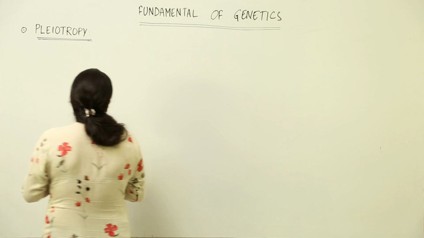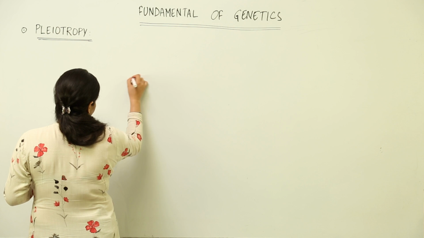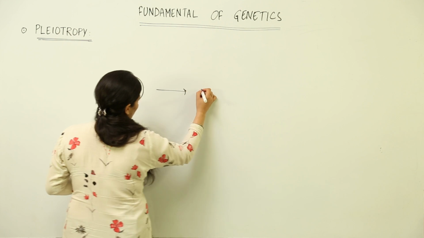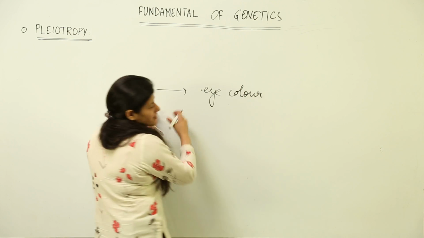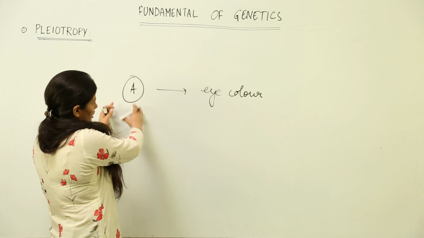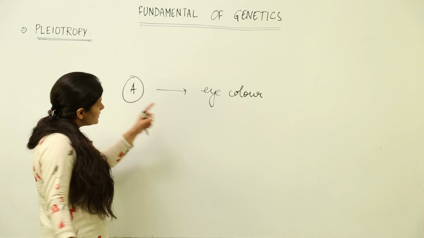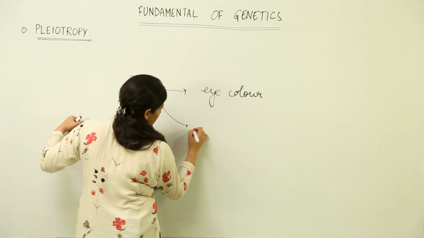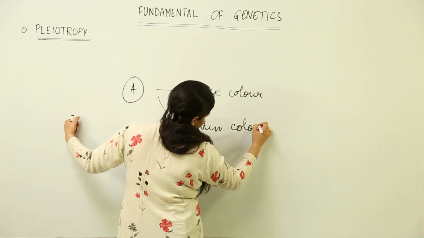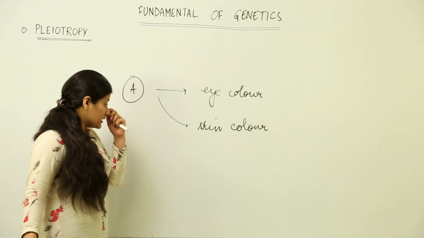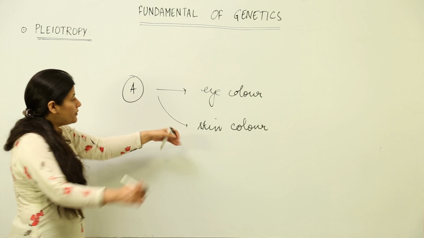Understand it in this way. Supposedly you have gene A which is responsible for eye color. This is the simplest expression that we have, that a gene is responsible for eye color. But apart from eye color, if it is responsible for skin color as well, that means the skin color is affected by this gene, then it is pleiotropic.